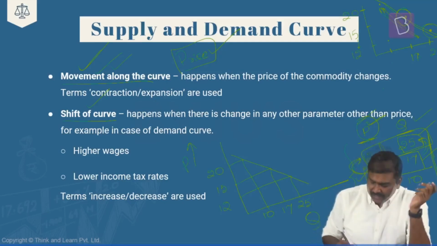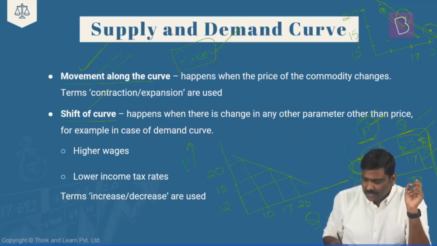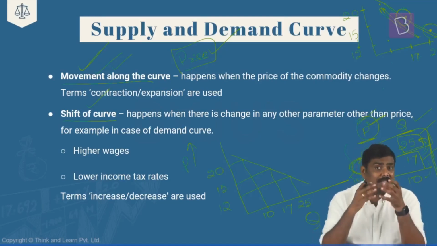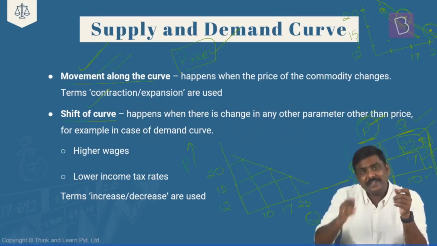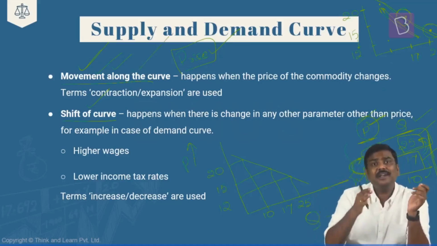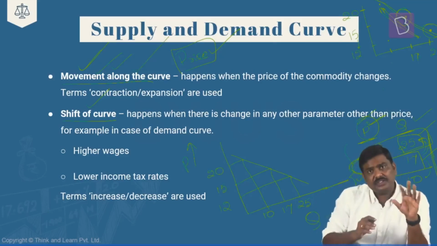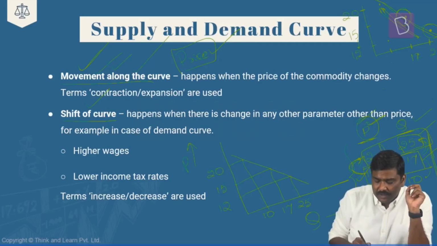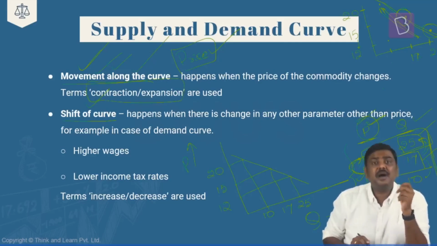Right? If the price falls down, the demand will rise up, and if the price rises up, demand will fall down. But essentially, these particular new coordinates will basically be located on the demand curve which is already drawn. Hence, this is called a movement along the curve. And the technical terms that are generally used in the context of the movement along the curve is that they will use the terms such as contraction and expansion.